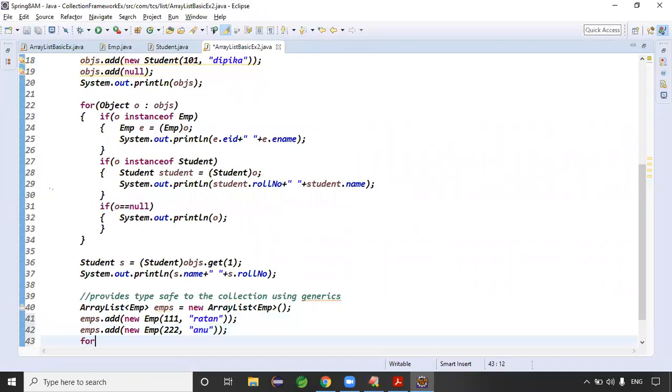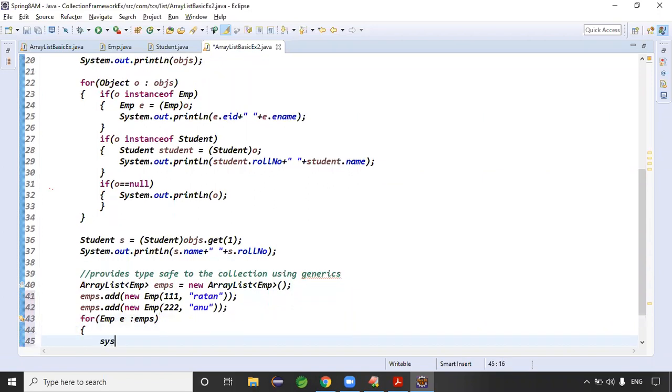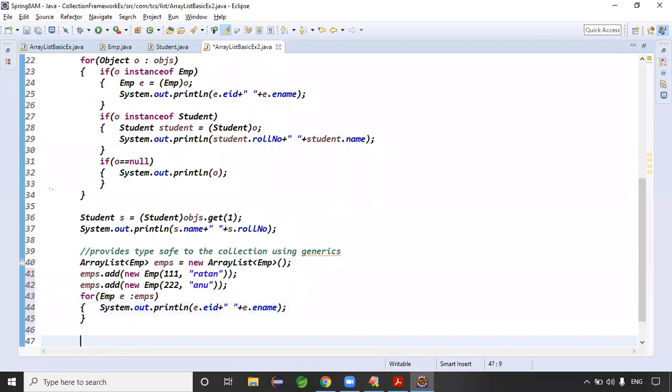Guys, tell me the for each loop now. For colon, right hand side is emps. EMPS contains one type of data or different types of data? One type of data. Directly can I make the type Emp right here? In that case, directly we can call e dot eid plus e dot ename. Any typecasting and type conversions required here? No.